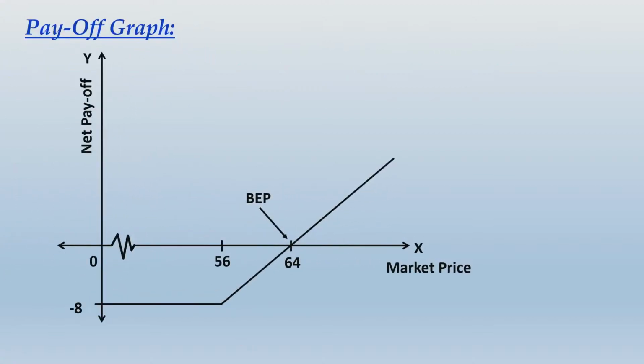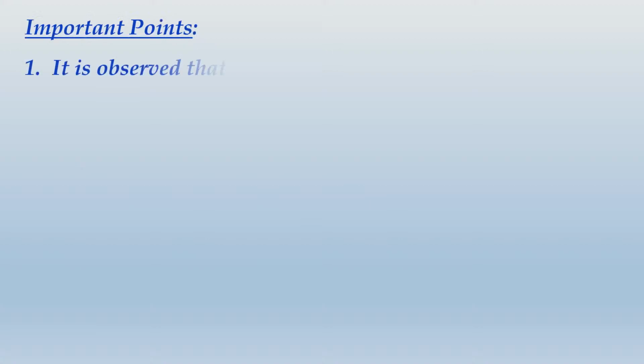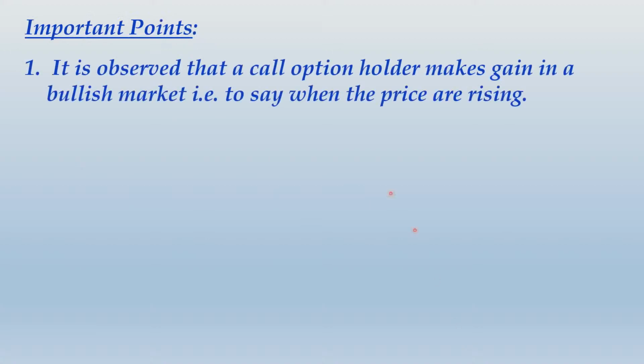Let me take you back to the graph. Look at this. When are you making a positive net payoff? When the market price is rising, correct? So call option holder will be making money, will be making gains, will be making profits when the market price is rising. That means call option holder will be making benefits in a bullish market. So the first point is, it is observed that call option holder makes gain in a bullish market, that is to say when prices are rising.